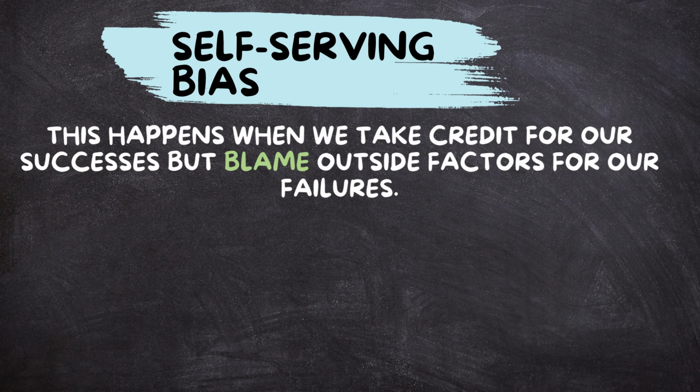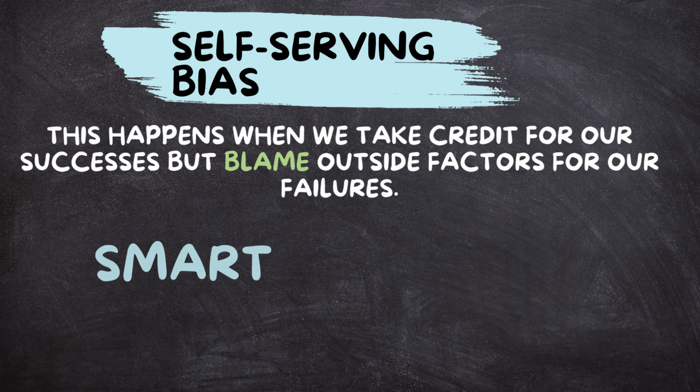Self-serving bias. Attribution theory also includes self-serving bias. This happens when we take credit for our successes but blame outside factors for our failures. If you do well in a test, it's because you're smart. If you fail, it's because the test was too hard.